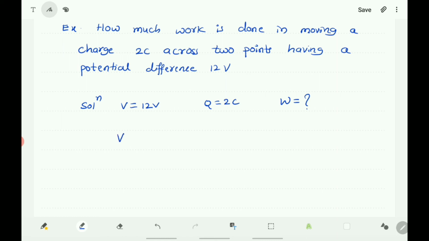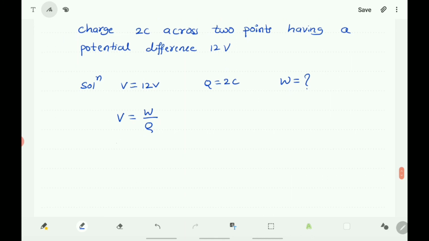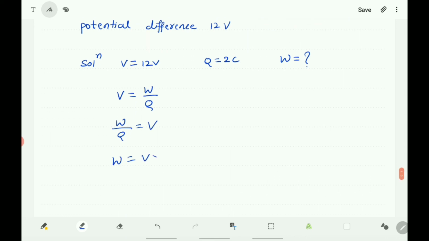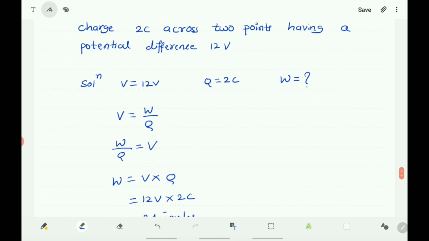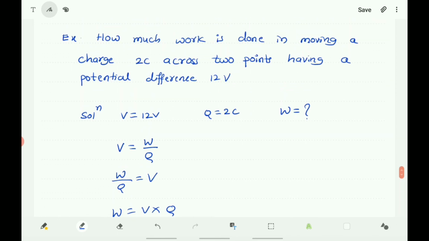Write the formula, the relation among V, W and Q. V is equal to W by Q. As we have to find the work, W by Q is equal to V, and W is equal to V into Q. V is 12 volt and charge is 2 coulomb, so it is 12 volt into 2 C, that is 12 twos are 24 joules of work. 24 joules of work is done in moving a 2 coulomb charge across 2 points having a potential difference of 12 volts.